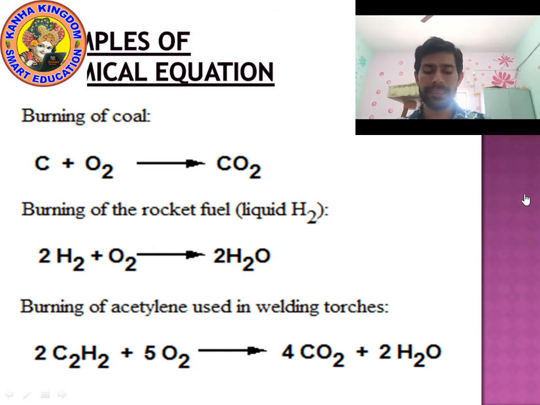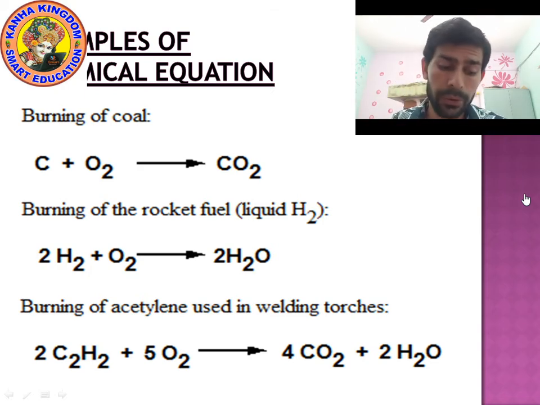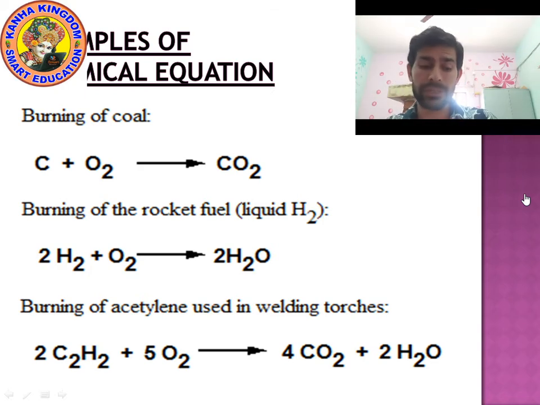So when C2H2, acetylene, reacts with O2, oxygen, then what forms? CO2, carbon dioxide, and H2O are formed. So all these are examples of chemical equations. Okay, now let's move on.